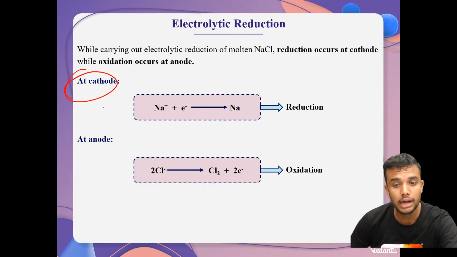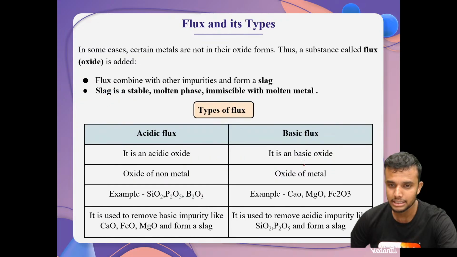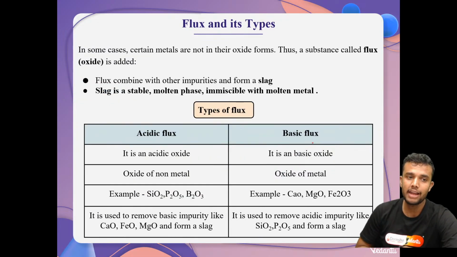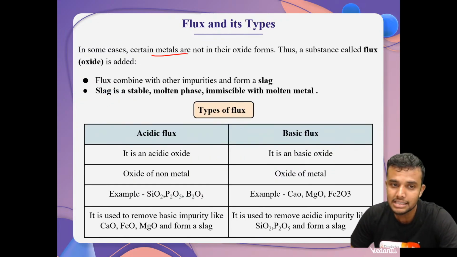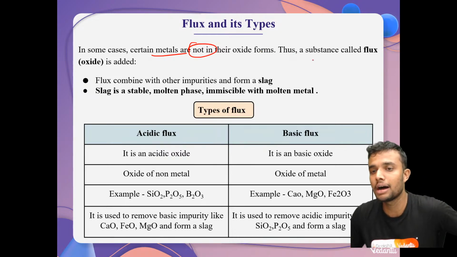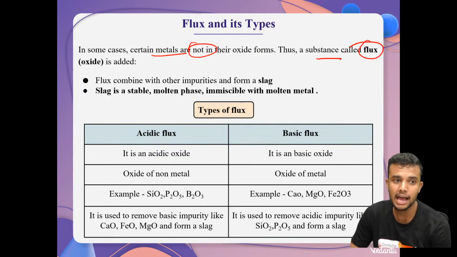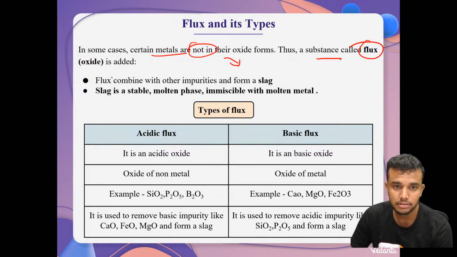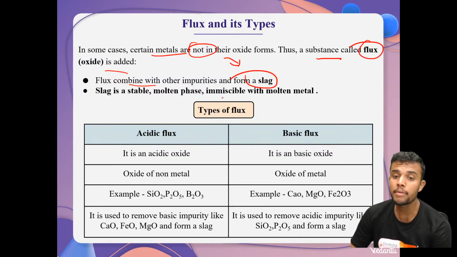At the cathode, reduction happens. At the anode, oxidation happens. We already know. Next, the topic of flux. What is flux? In some cases, certain metals are not in their oxide form, and the added substance is called flux. Not in their oxide form, so it's called flux. Flux combined with other impurities forms a slag.